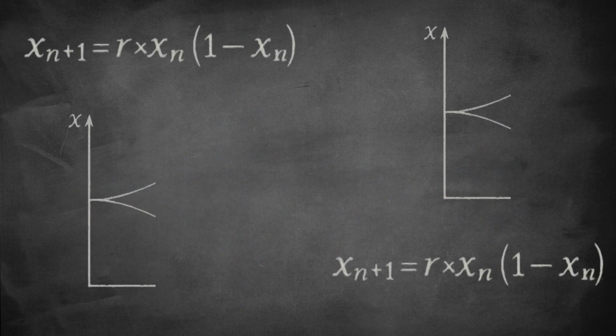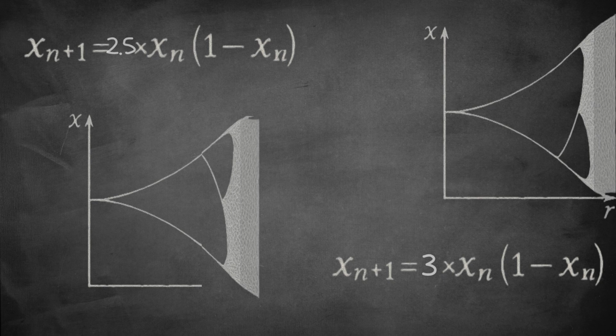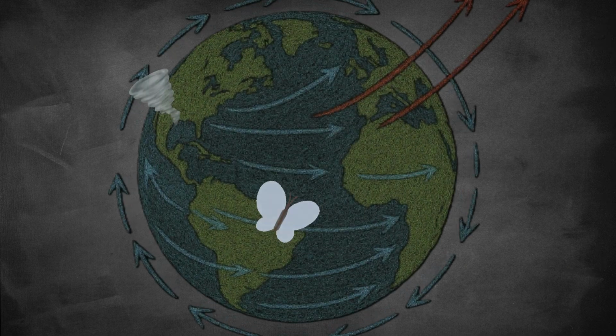Let's do a simple thought experiment. Two identical systems, same equations, same setup, but we change just one tiny initial value. At first, they move together. Then, slowly, they drift apart, until their paths have nothing in common. That's the butterfly effect. So, does a butterfly's flap really cause a tornado?